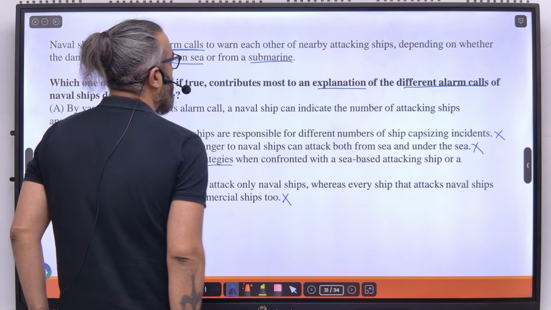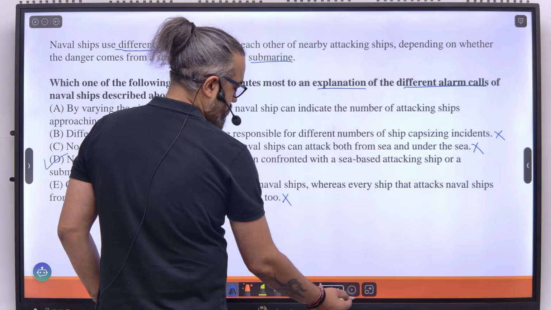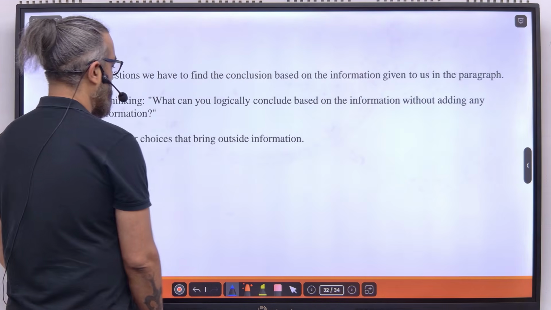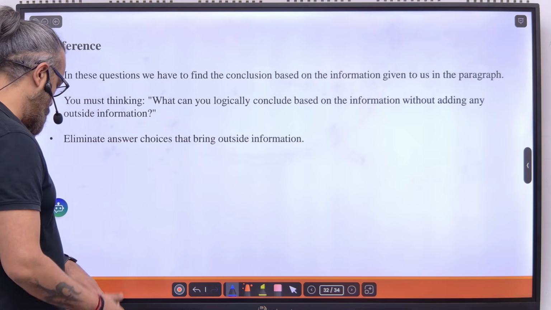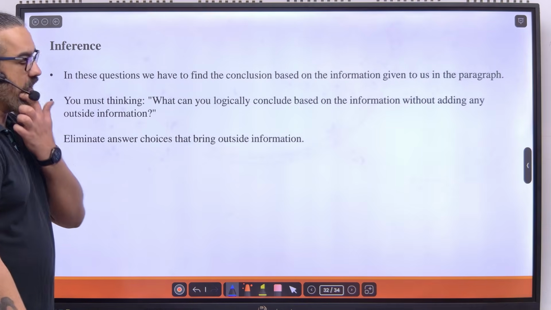This does not explain why different alarm calls. Right. Next question. I think this is the last type of question. We've covered more or less just about everything. Inference. What is an inference?